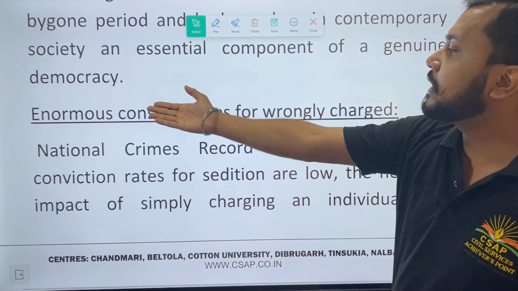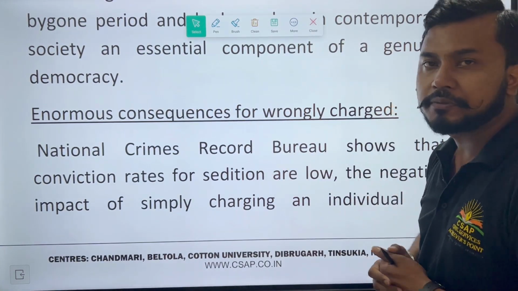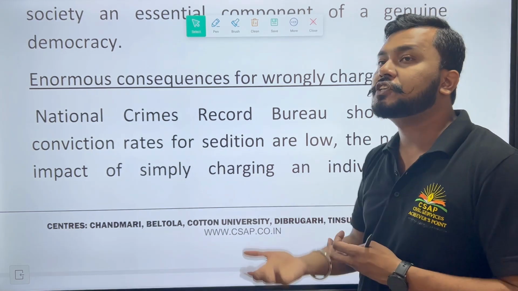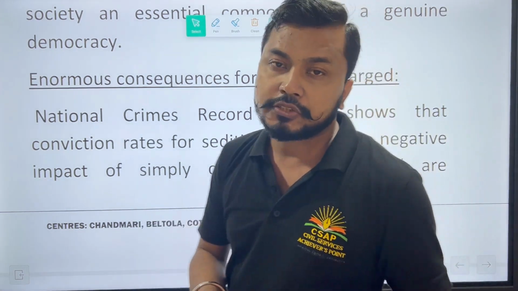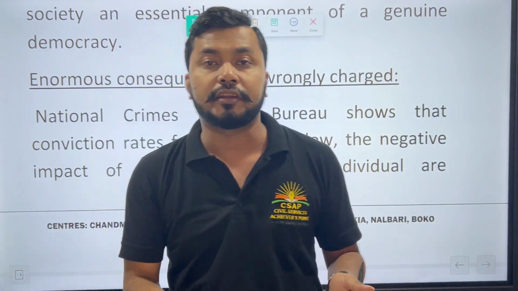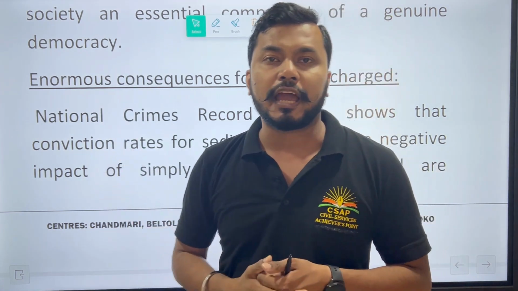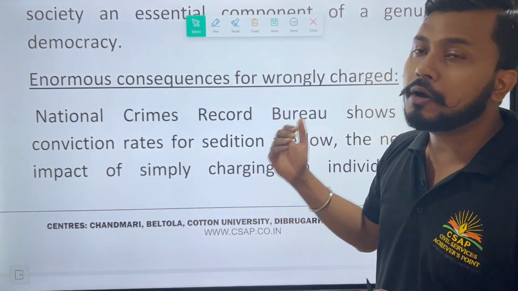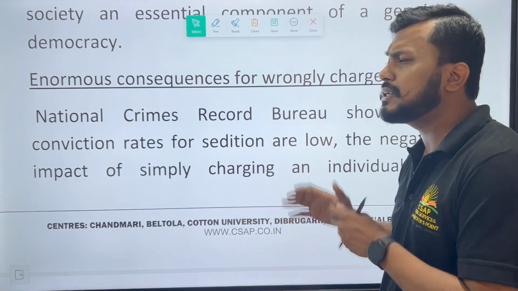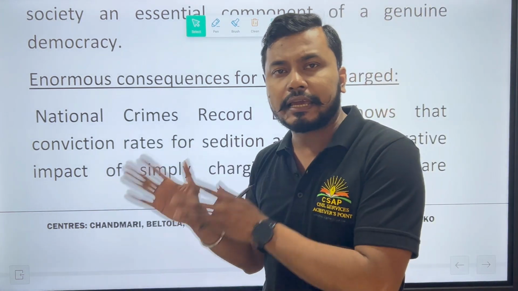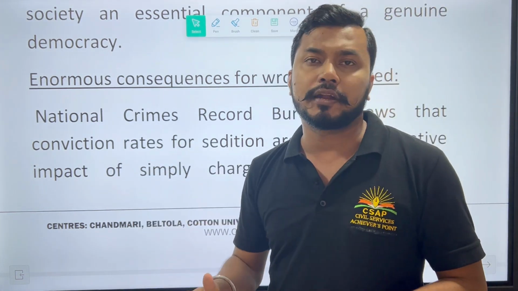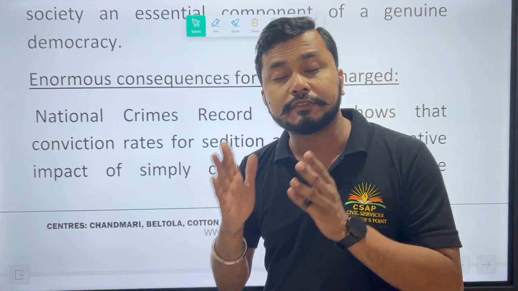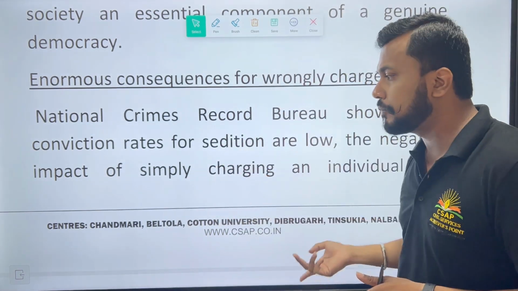Okay, also we can see enormous consequences for the wrongly charged. We have seen many convictions where, once wrongly charged, even the persons who have been charge sheeted are put behind bars. So we have to ensure that wrong people cannot be put under this particular section, and this is a very strong act. It is a totally non bailable warrant, you cannot get bail, and bail is very difficult. So we have to see this, okay.